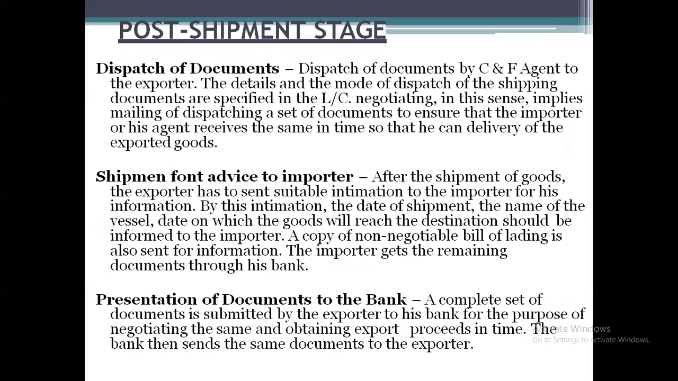Next, the post-shipment stage, that is dispatch of documents. Dispatch of documents is done by the clearing and forwarding agent for the exporter. The details and the mode of dispatch of the shipping documents are specified in the letter of credit. Negotiating in this sense implies mailing or dispatch of a set of documents to ensure that the importer or his agent receives the same in time, so that he can take delivery of the export goods.